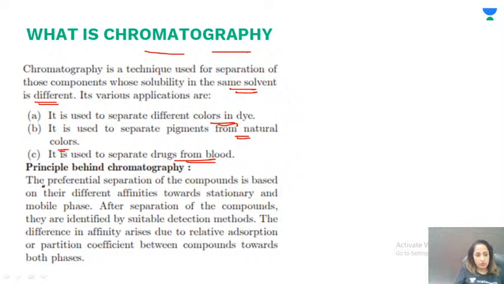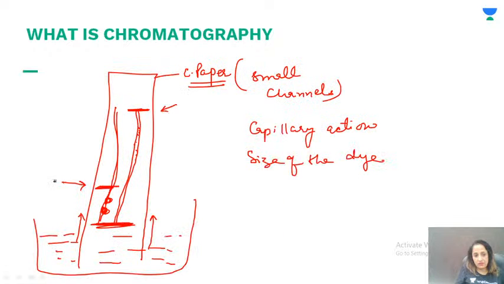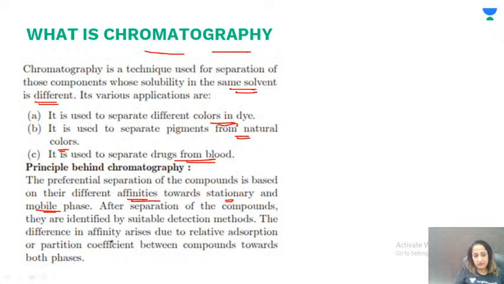So, the principle behind chromatography: the preferential separation of compounds is based on their different affinities towards the stationary and the mobile phase. These are the two different media that we have. This is the stationary phase and this is the mobile phase. And there are different detection methods that we use.